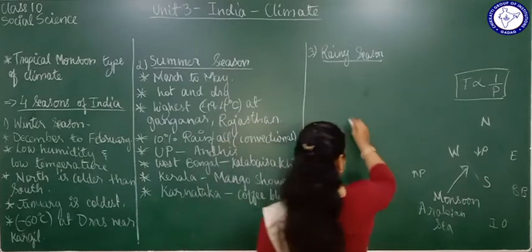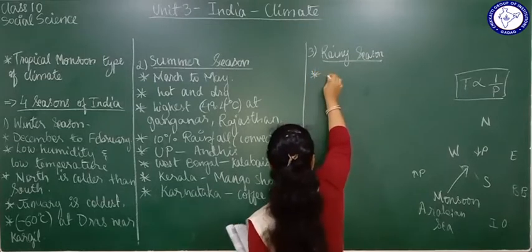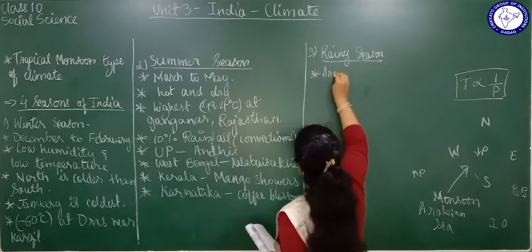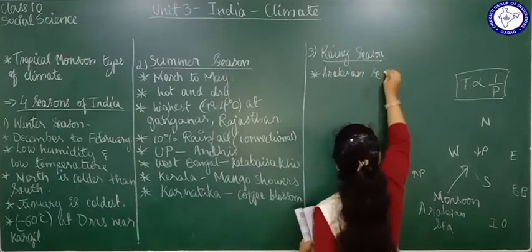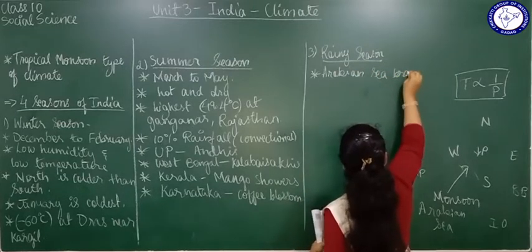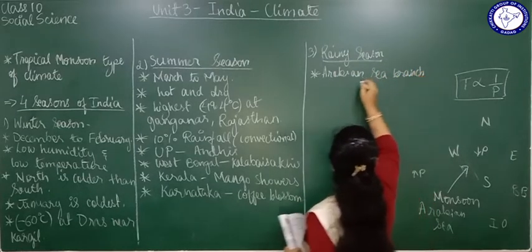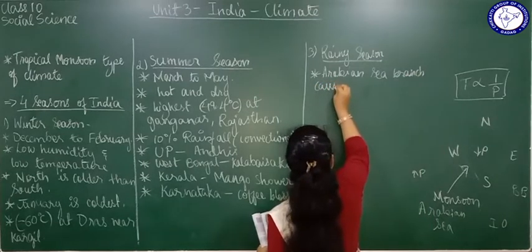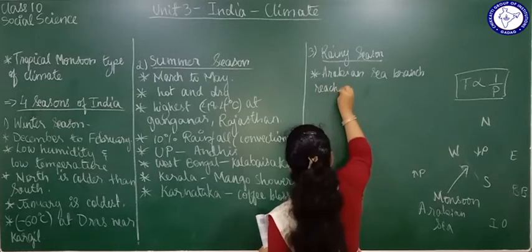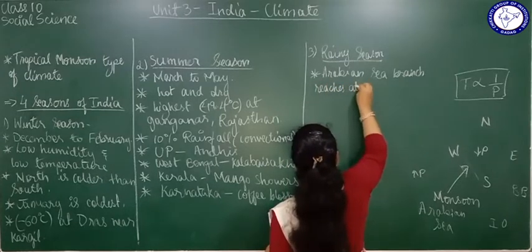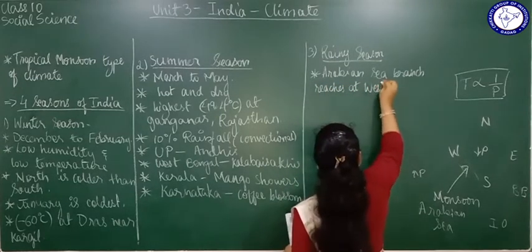So let me just write that down. The Arabian Sea branch reaches first at the Western Ghats, right?